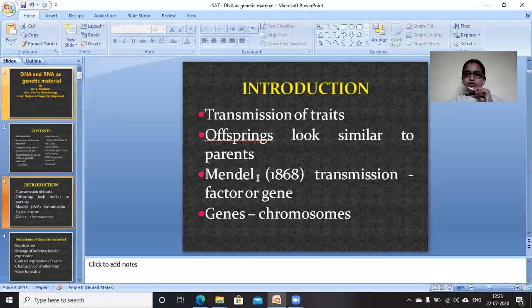So in order to prove that there is something transmitting from one generation to another, Mendel experimented using pea plants in 1868, and he called this transmitting factor a factor or a gene. Whatever material gets transferred from one generation to another generation, he called it a gene or a factor. And what are genes? Genes are nothing but sequences present on the chromosomes.